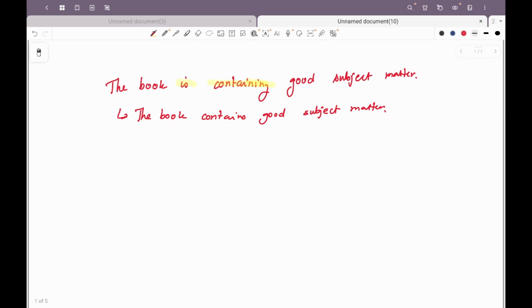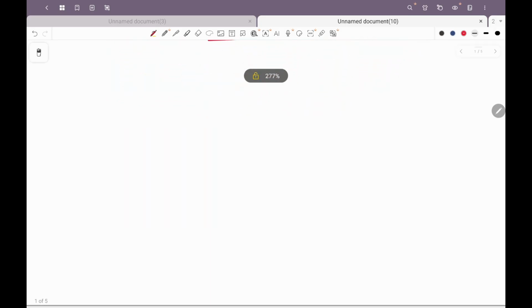One of the type of questions would be the sentence is broken into 4 parts, for example, and then tell us which part is incorrect, and then you have to choose is containing is incorrect. Why? Because it should be contains. Right? So these are the type of questions that will come from your exam point of view. Now let's move into the past tense.